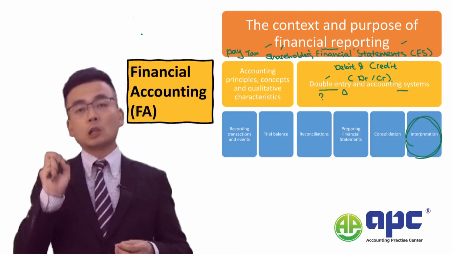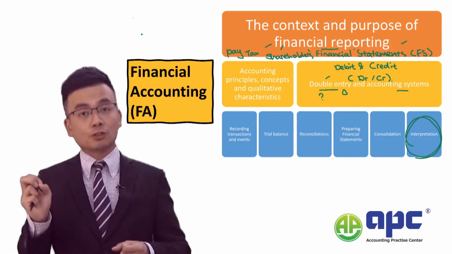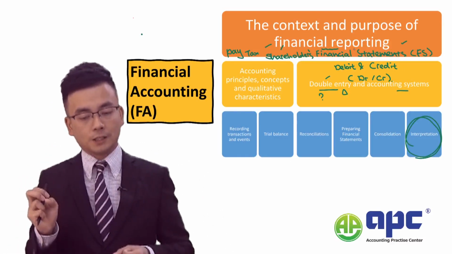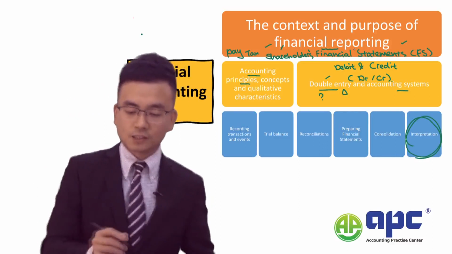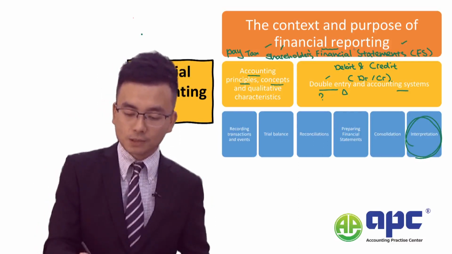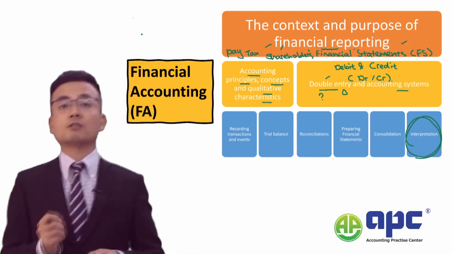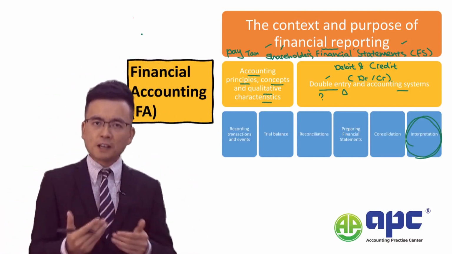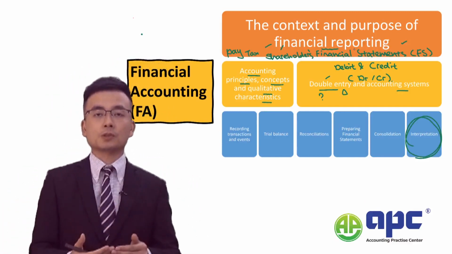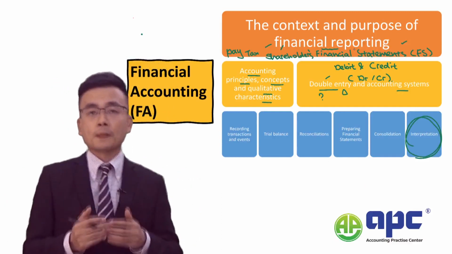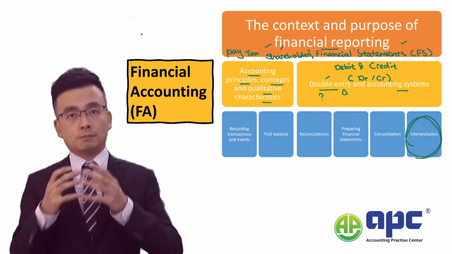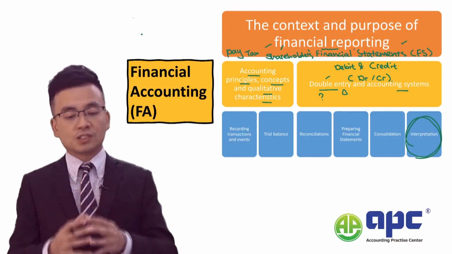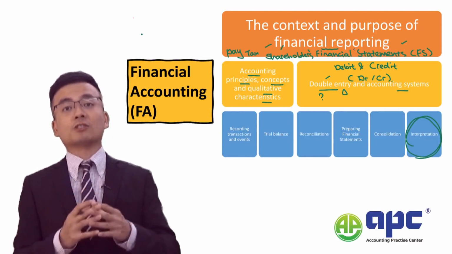Now, after we learned the double entry, bookkeeping if you like, the next thing is related to accounting principles, concepts, and qualitative characteristics. Firstly, the accounting principles. So usually the financial controller or the finance director in the business will set the overall accounting principle.